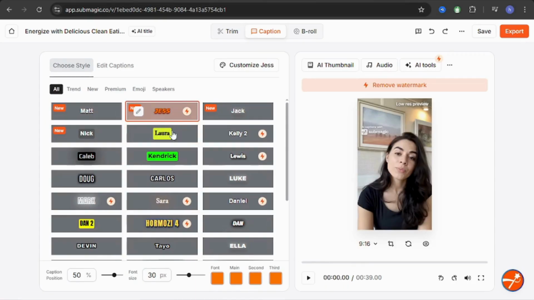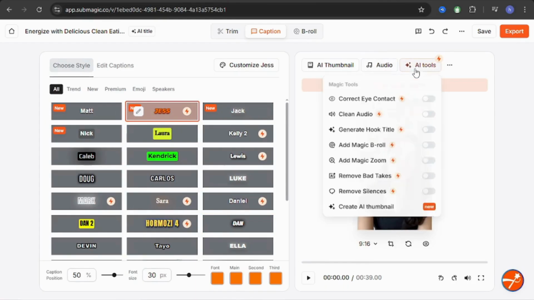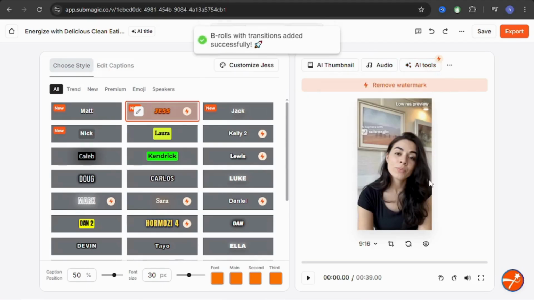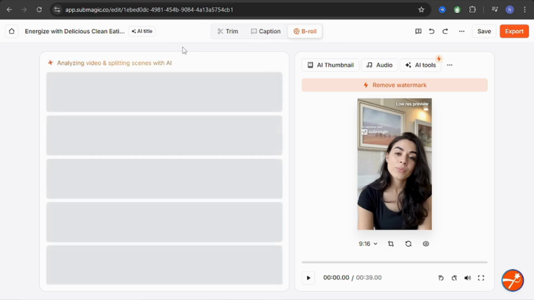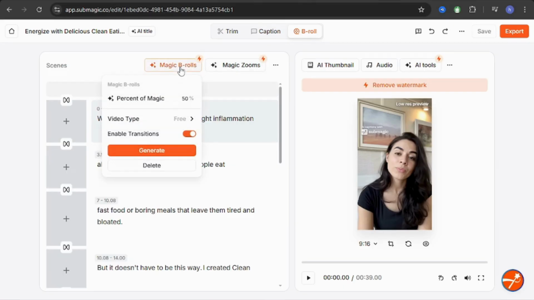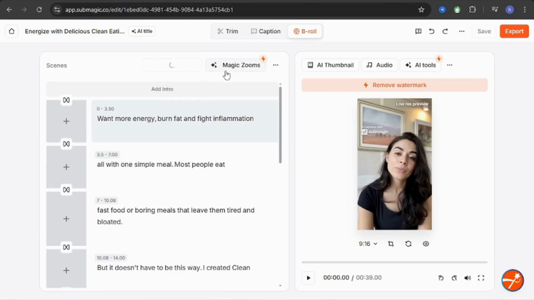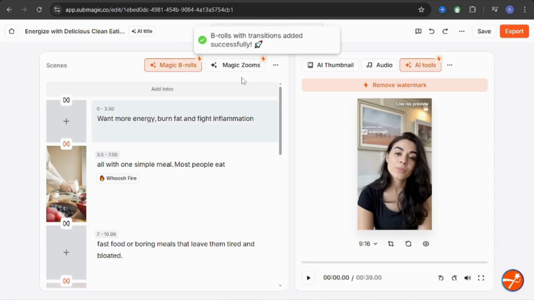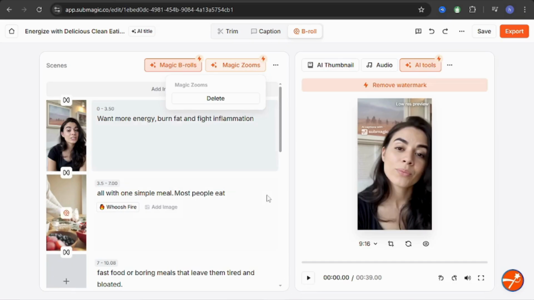Now we change the style of the captions, click on AI tool, choose Add B-rolls, and here we click on Add. Click here, click Generate. Now Magic AI will generate a full video with B-rolls and captions for my AI influencer. Click on the zoom effect and hear my video.